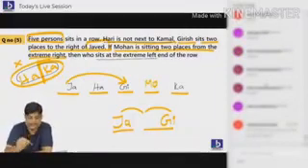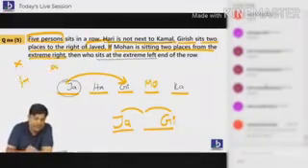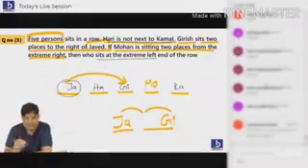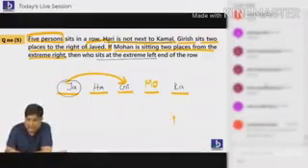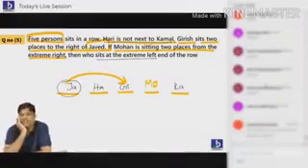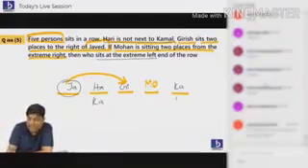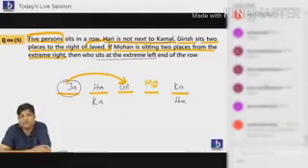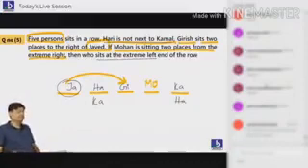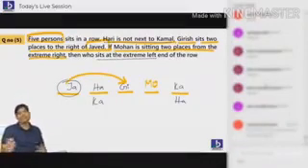So the question is, who is on the extreme left? I can answer. Javed. My question is, who is on the extreme right? I can't answer. People think, sir, it's Kamal. No. He told you Hari and Kamal are not next together. So Kamal can also be here, Hari can also be here. There is no specific place for Hari and Kamal. Who is there? We don't know. Can you answer who is on the extreme left? Yes, sir. Can you answer who is on the extreme right? No, sir.